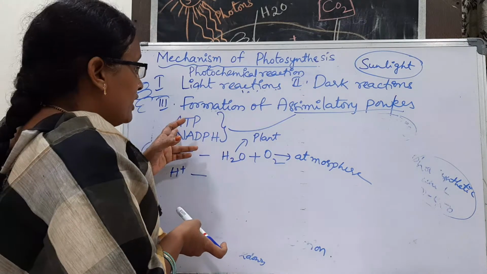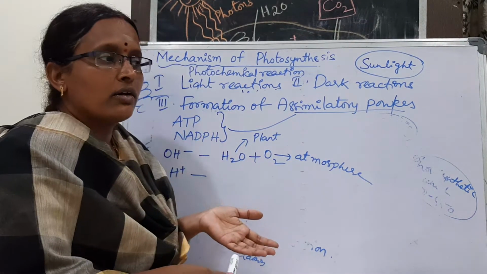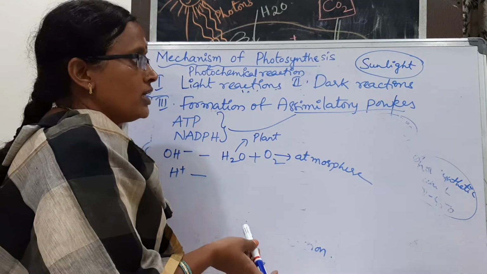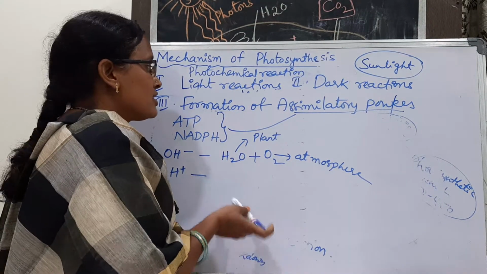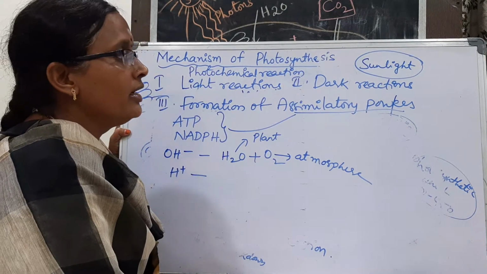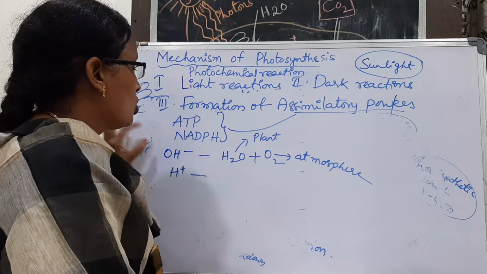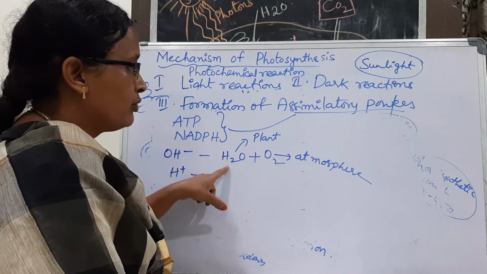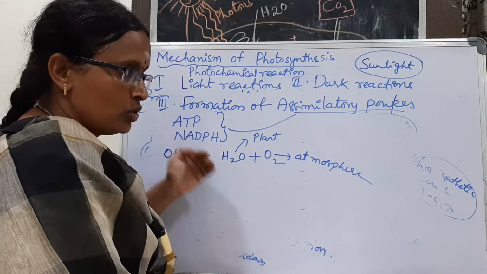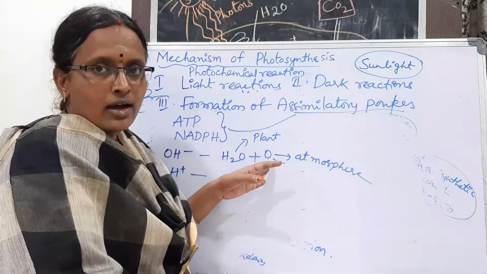Photolysis occurs in the second step, and the third step is formation of assimilatory powers, that is ATP and NADPH. The hydroxyl ion, through a series of reactions, forms the water molecule and oxygen.